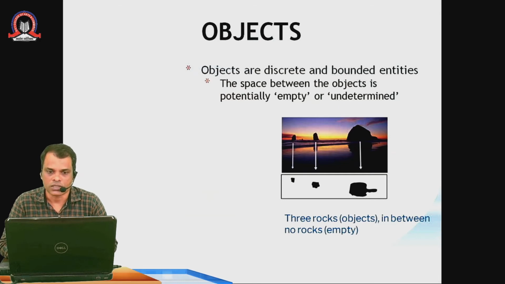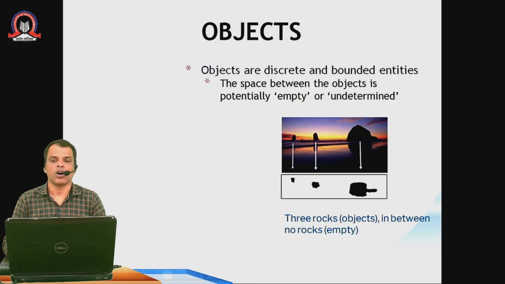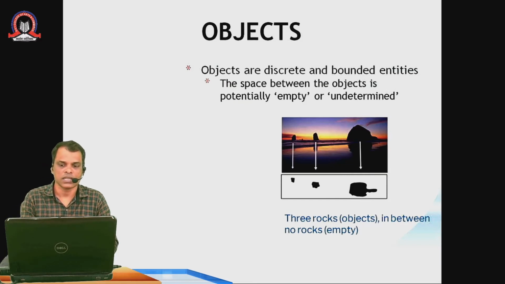Then there are objects. Now we will talk about the objects. Objects are discrete bounded entities. The space between the objects is potentially empty or undetermined. If you see over here, there are three objects shown, and there is an empty space between the objects. So these objects have boundaries, these objects have locations, and if there are names, then these objects can also have names. So the rocks, and you can see there is a space in between, and they are represented like this. Fine, here it is shown.